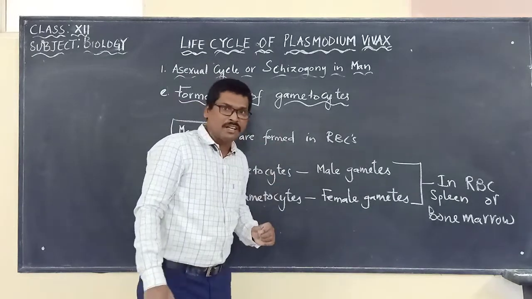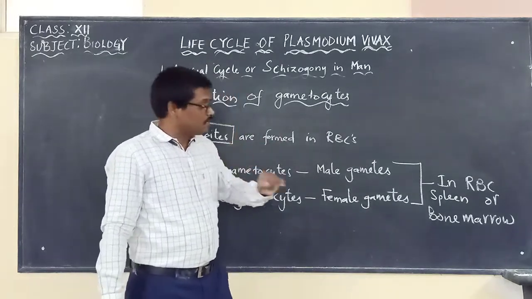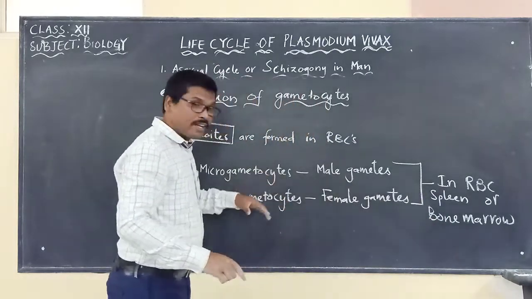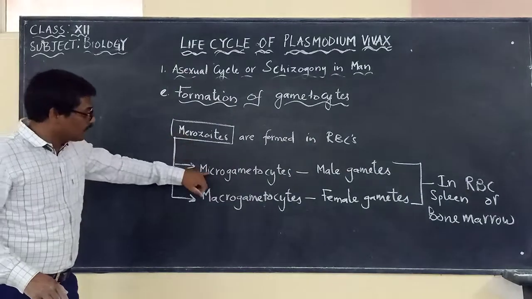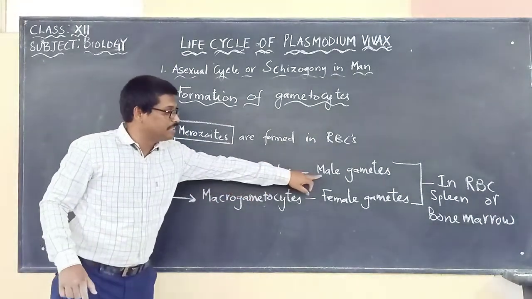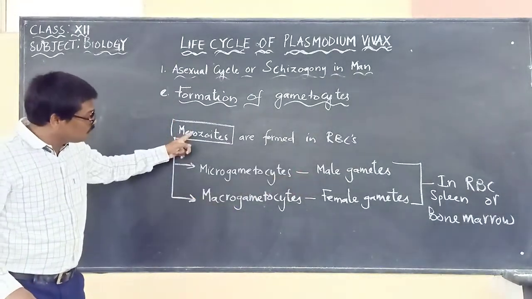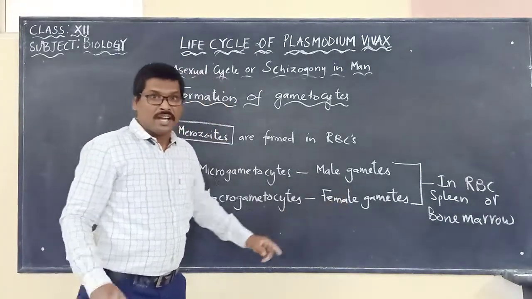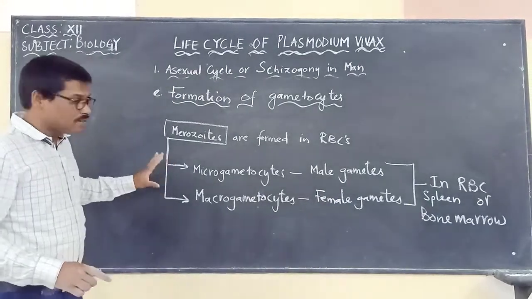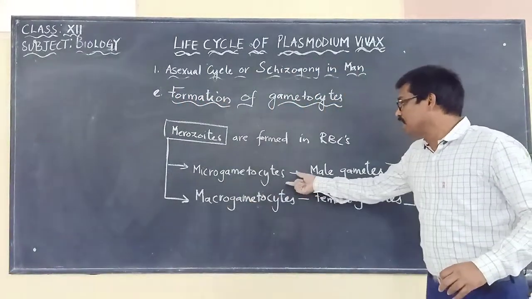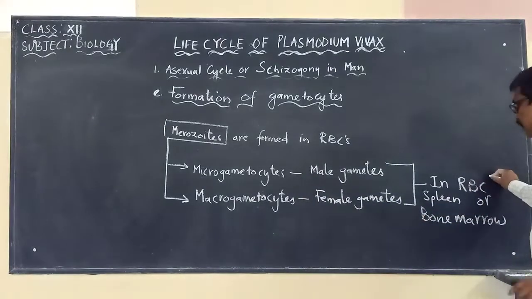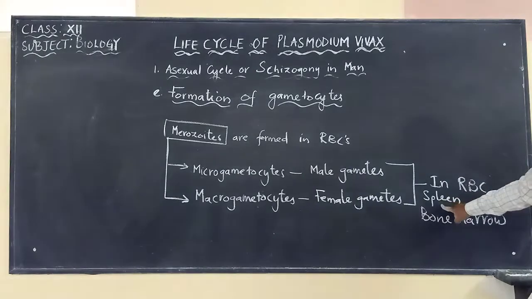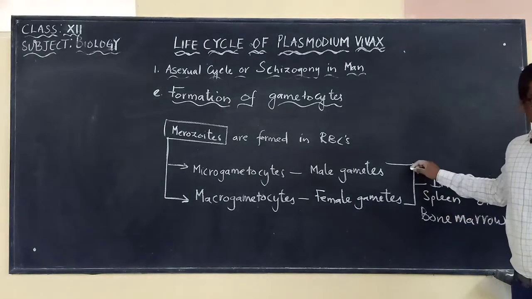So here please remember that in the RBCs which are present in the spleen or bone marrow, the merozoites are converted into microgametocytes, which will be changing into male gametes, and into macrogametocytes, which are changing into female gametes. These two are very important, and they are formed in the RBCs present in the spleen and bone marrow.